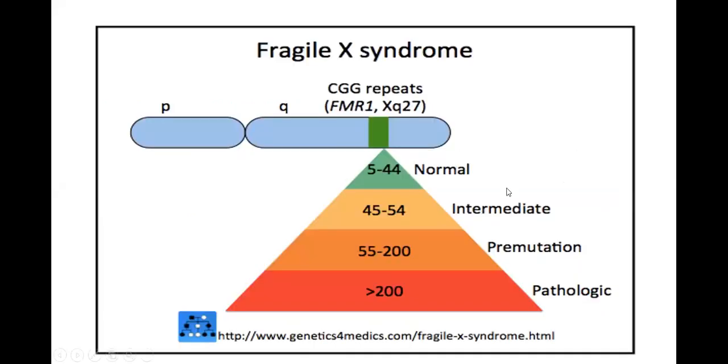So I'm going to explain this in the diagram as well. We have this FMR1 gene, the familial mental retardation 1 gene. In a normal person, who is not mentally retarded, there are only 5 to 44 tandem repeats, or 29 repeats. But when the tandem repeats increase to 45 to 54, they are known as the intermediate type. Premutations are those in which you do not see the symptoms that much, but the repeats increase to 55 to 200. But the pathological condition occurs when the repeats are more than 200, leading to Fragile X syndrome. I hope this is clear.